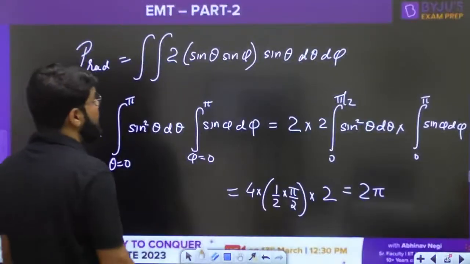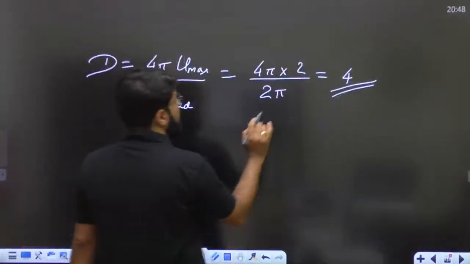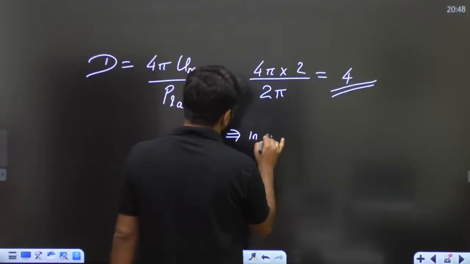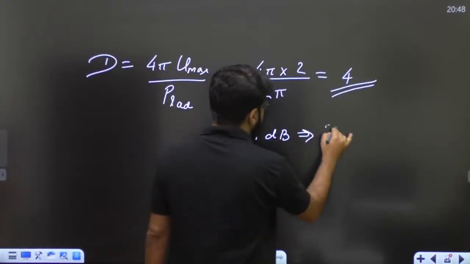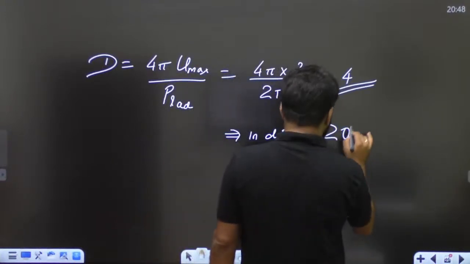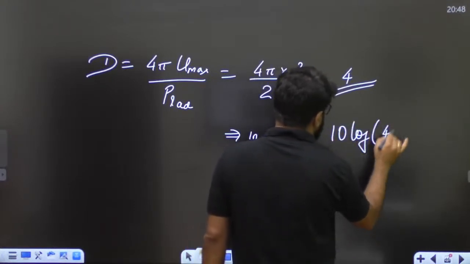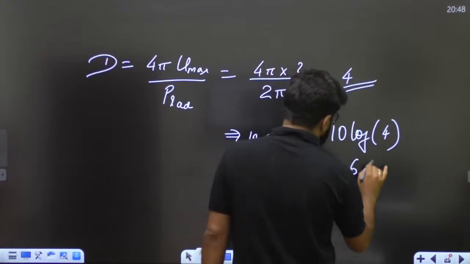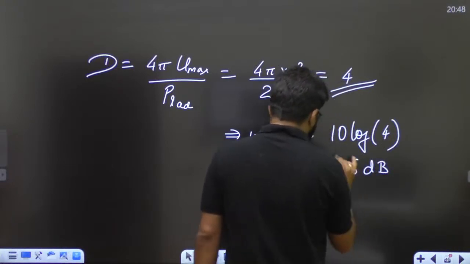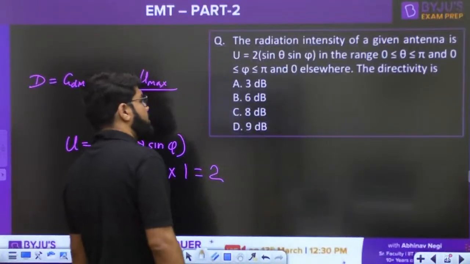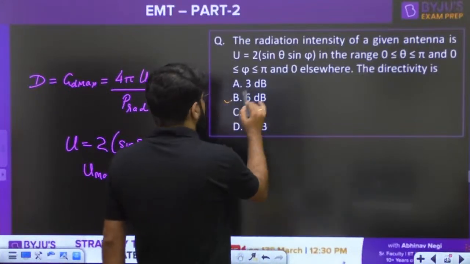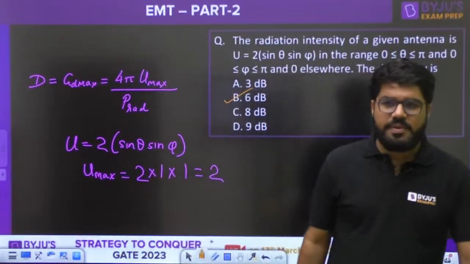Now they are asking in terms of decibel. So in terms of decibel, it is going to be 10 log of 4. 10 log of 4 is 20 log 2, that will be 6 decibel. Correct answer is option number B. Correct answer, guys, is option number B, everybody.